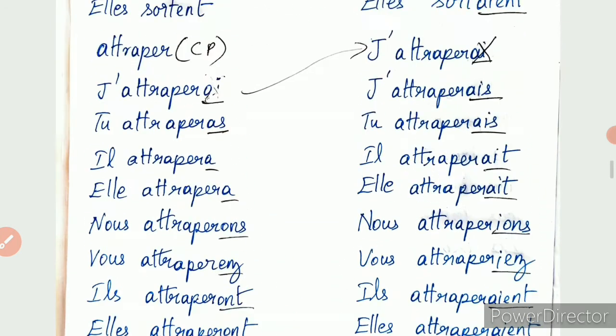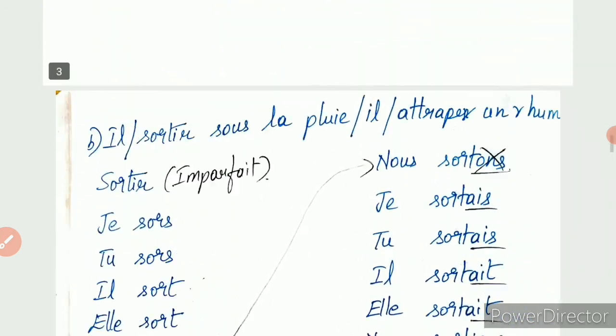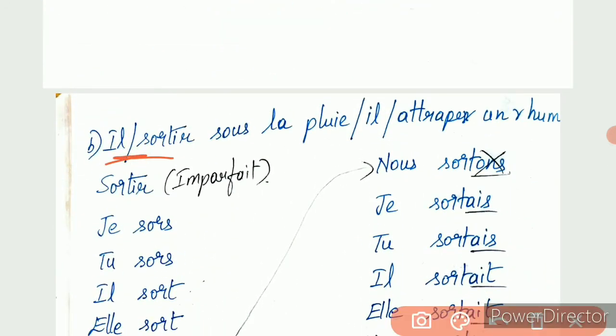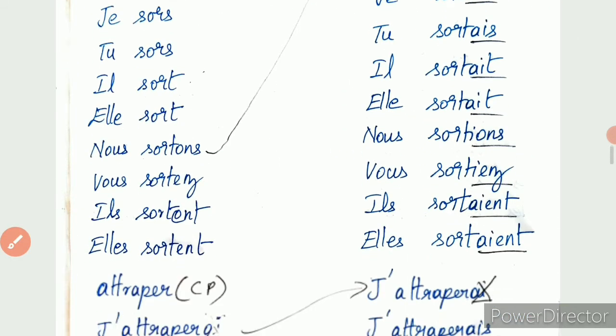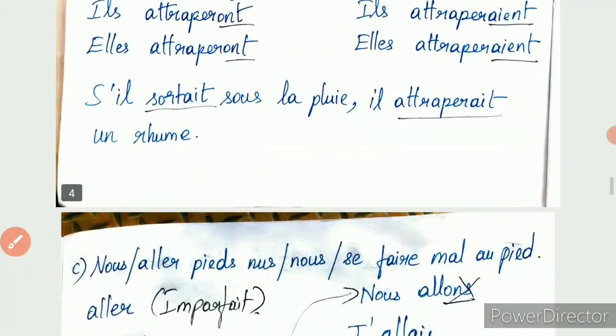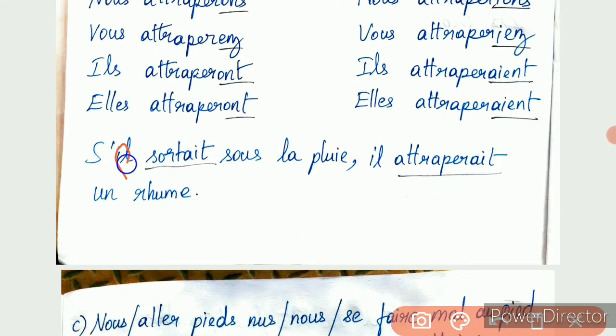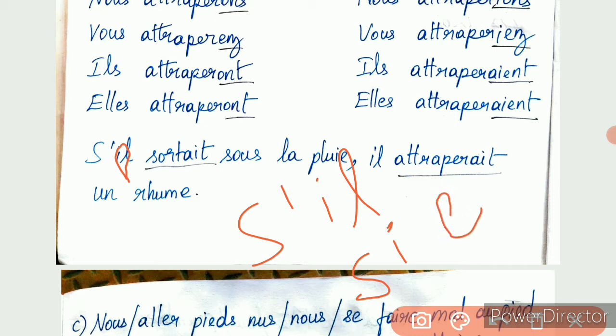Then s'il sortait. Since it is il here, we are picking up this conjugation. S'il sortait, and the reason it is s apostrophe here is because it is starting with a vowel. Whereas for feminine, it is si only. Here this vowel concept is not applicable.